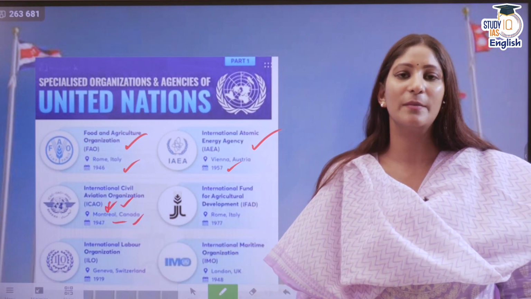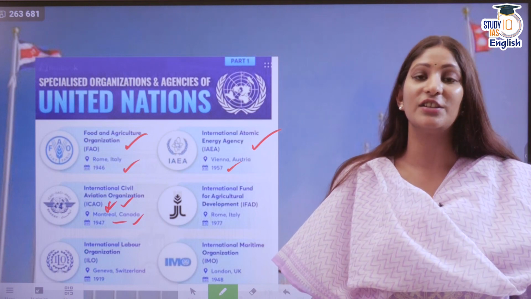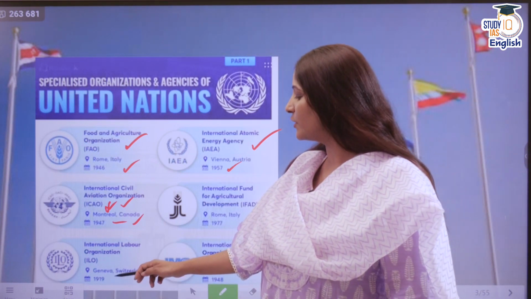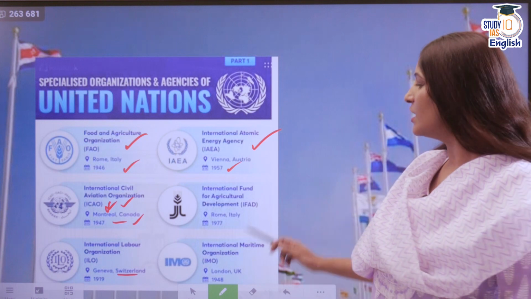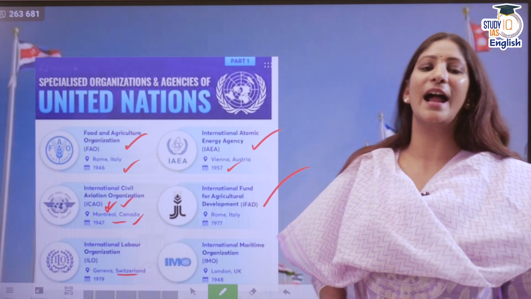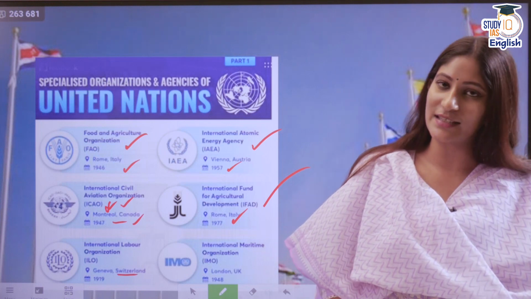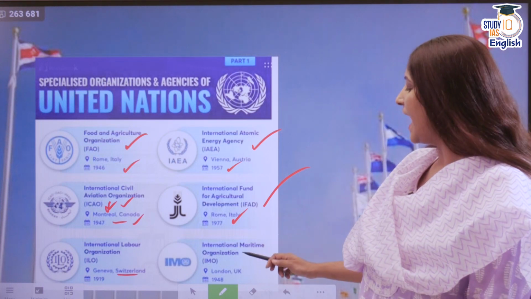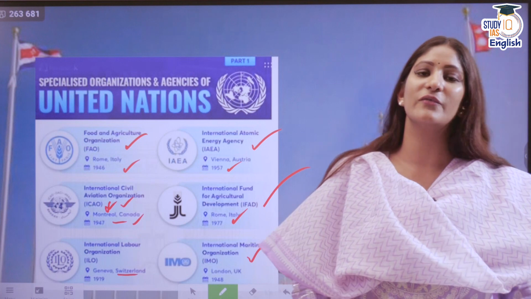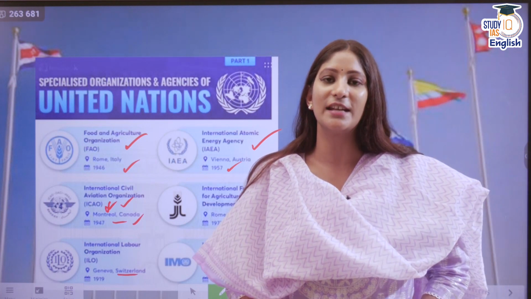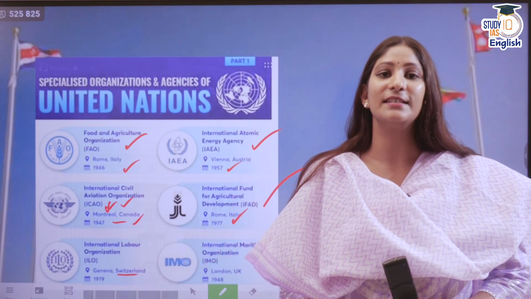We have the International Labour Organization, which was established in the year 1990, and the headquarters is at Geneva, Switzerland. We also have the International Fund for Agriculture Development with its headquarters at Rome, Italy. It was established in the year 1977, and the International Maritime Organization, which was established in the year 1948, has its headquarters at London.